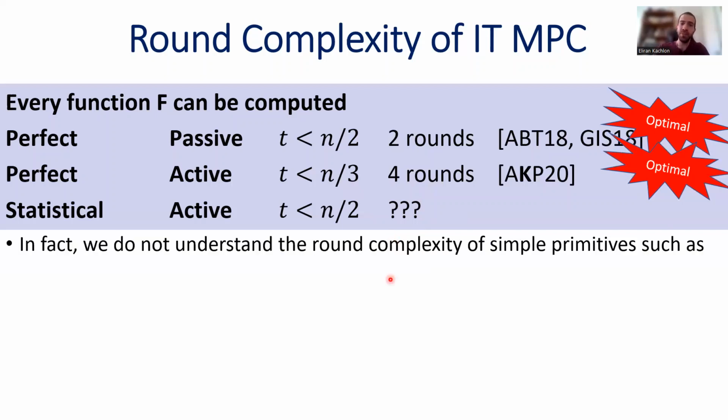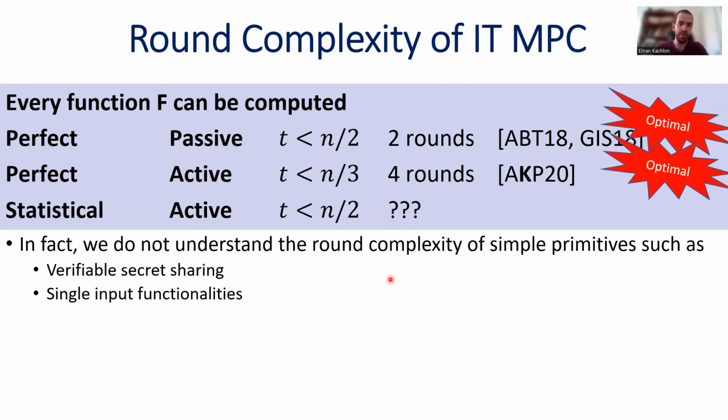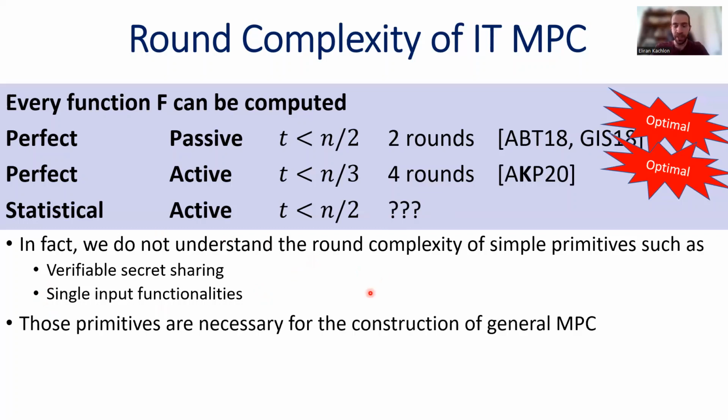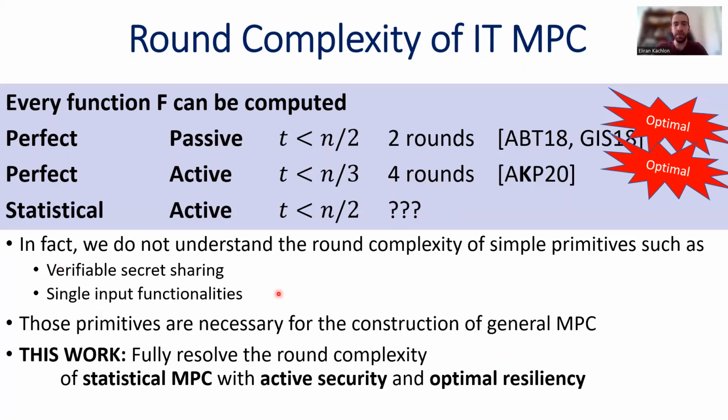And in fact, in this regime, we do not understand even simple primitives, such as verifiable secret sharing and single input functionalities. I will talk about them soon. And it is known that those primitives are necessary for the construction of general MPC. So if we want to understand the round complexity of general MPC, we first must understand the round complexity of these simple primitives. And in this work, we give a full characterization of the round complexity of statistical MPC with active security and optimal resiliency. And along the way, we also provide tight bounds for these simple primitives.